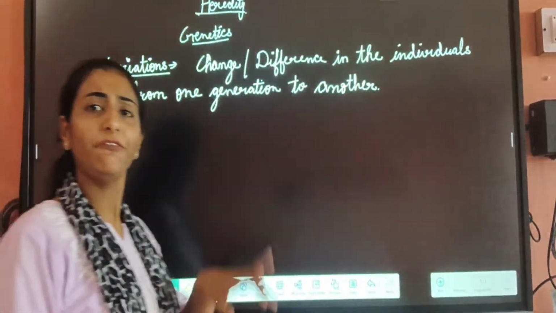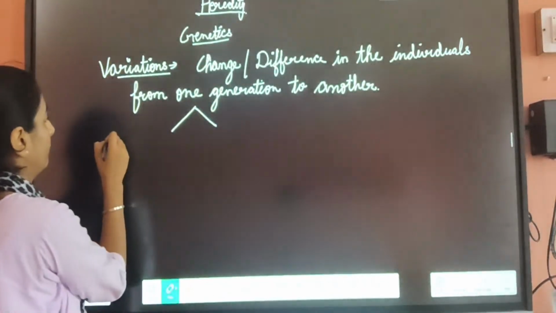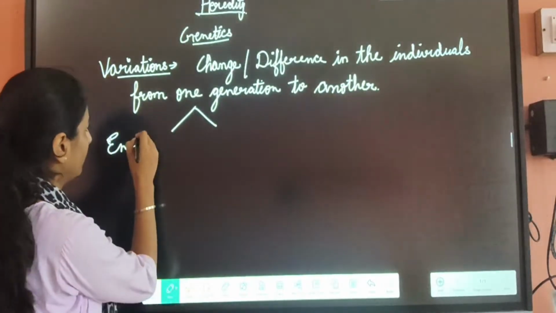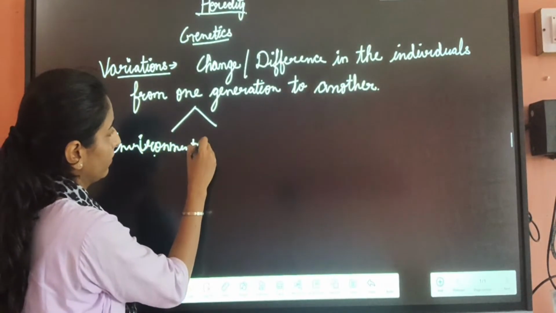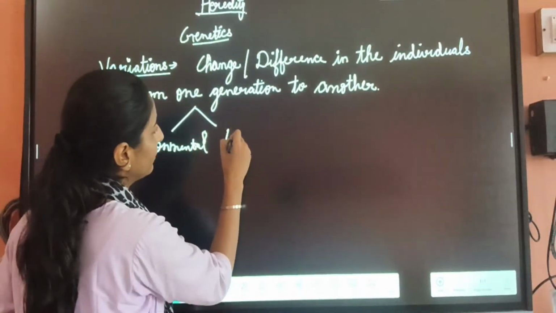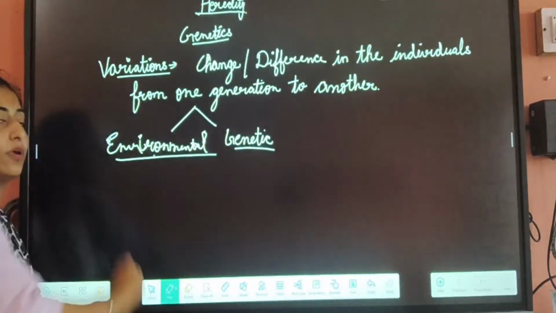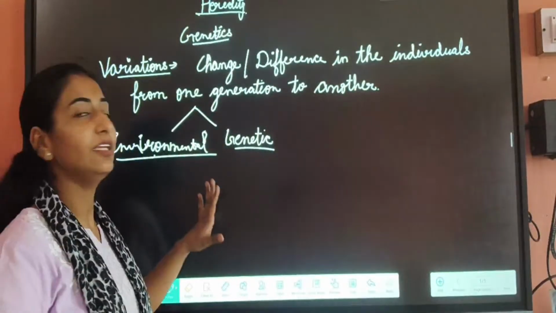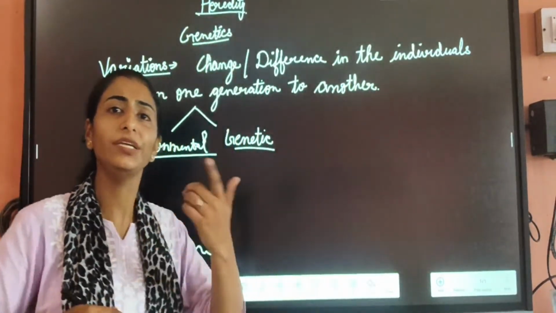Now, do you know that variations are of two types? One is the environmental variation, and the second one is the genetic variation. Environmental variations are those variations which occur due to change in environment.